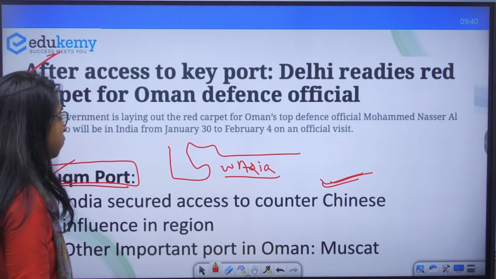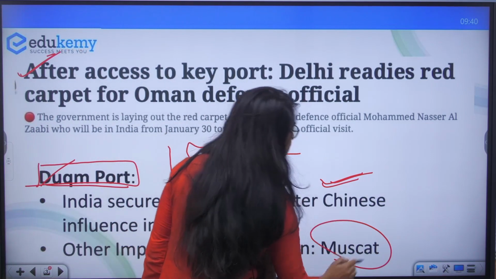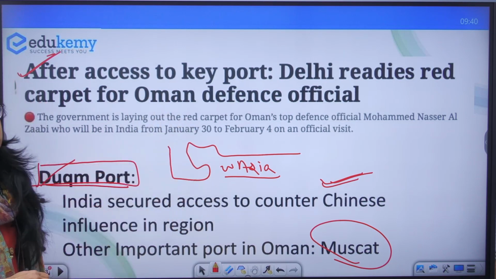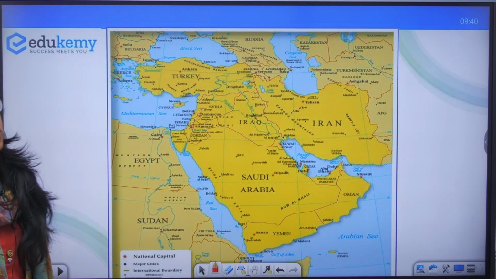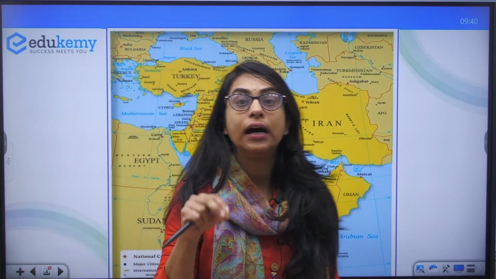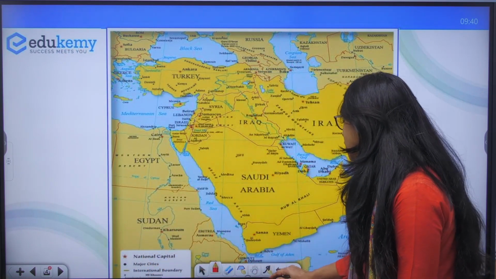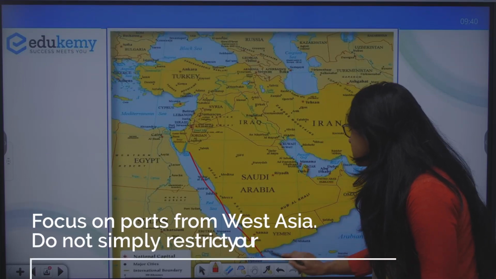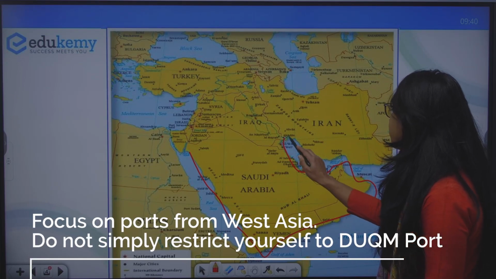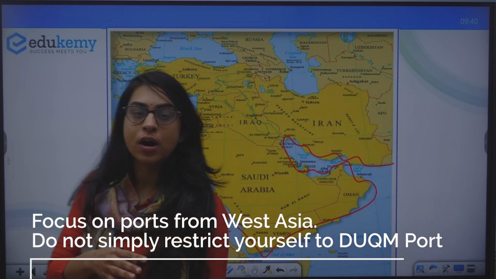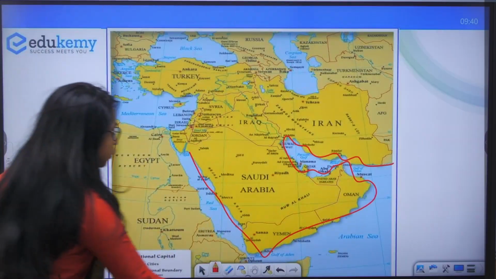The other important port in Oman is Muscat. And now when this port is in news, we have to cover the related topics also. We have to see what are the important ports in this region. So your West Asia map becomes very important. This is the West Asia map. We have Saudi Arabia, Yemen, Oman, Kuwait, UAE, etc.